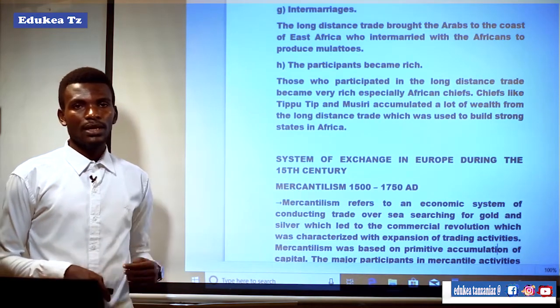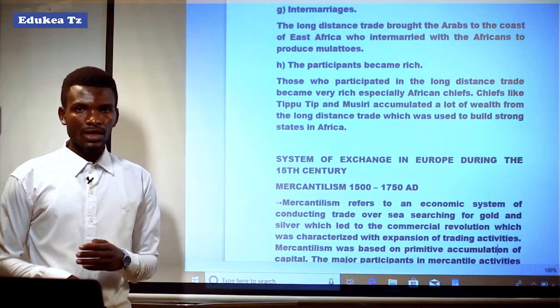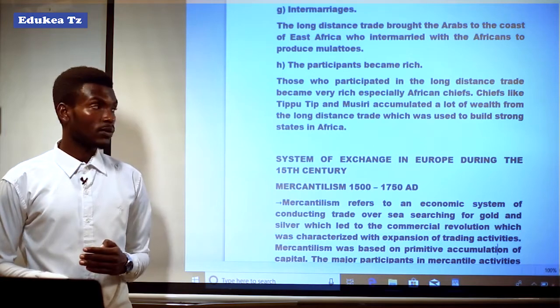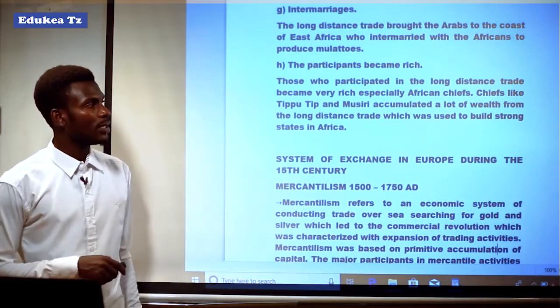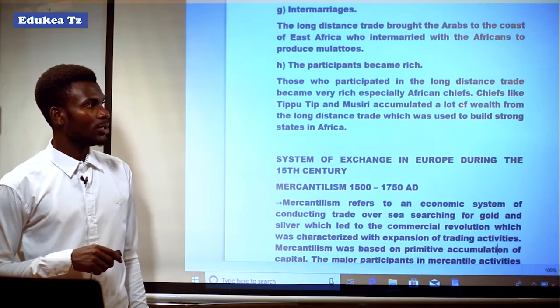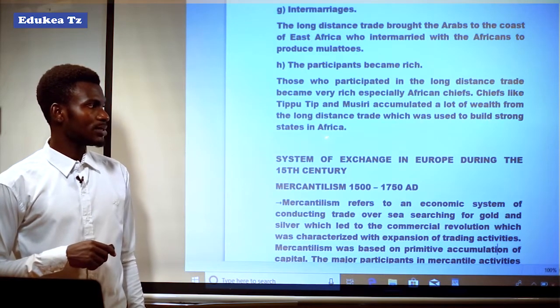It means that those people who participated in long distance trade became rich because they accumulated a lot of wealth, especially chiefs. Chiefs like Tippu Tip and Msiri accumulated a lot of wealth from the long distance trade, which was used to build strong states in Africa.